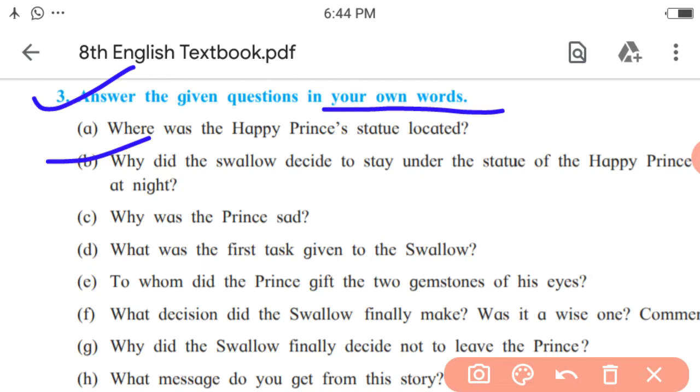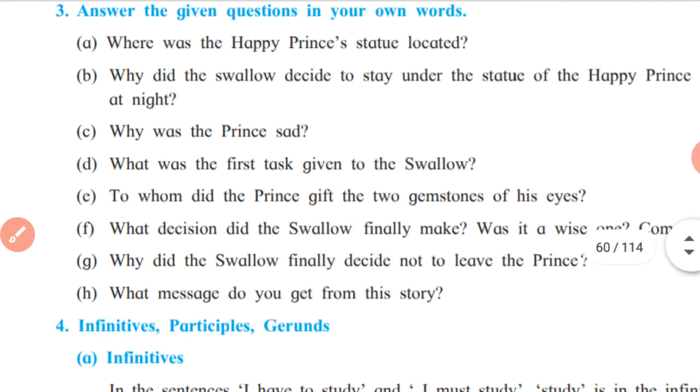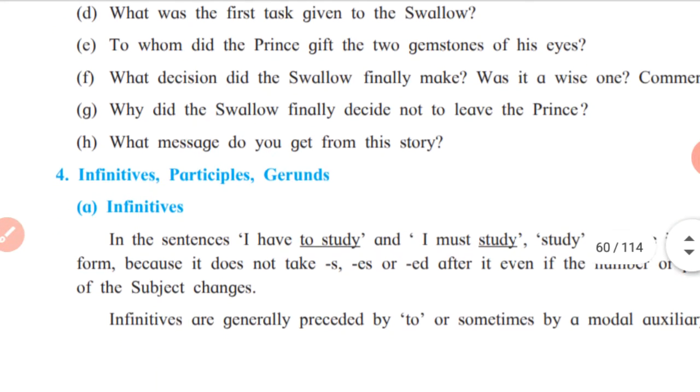What is the reason for it? So it was high up, right? And so there was plenty of fresh air. You will find this answer in the fourth paragraph of the lesson. In the same way, find the answers to all these questions in your own words.